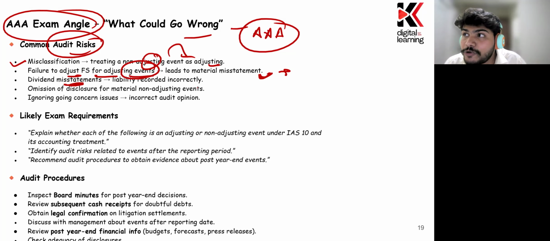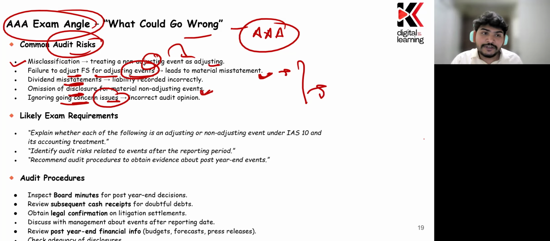What if the company is not a going concern and they are not adjusting their financial statement? So these are all the things. They are not including the disclosure, omission of the disclosure for the material non-adjusting event, ignoring going concern issues. So these are all the things that could be there. Once you know all these loopholes, I think this will become easy for you, like how the question could be there in the paper and how you are able to score some good marks out of this, right?